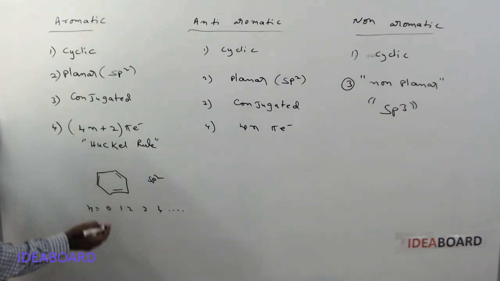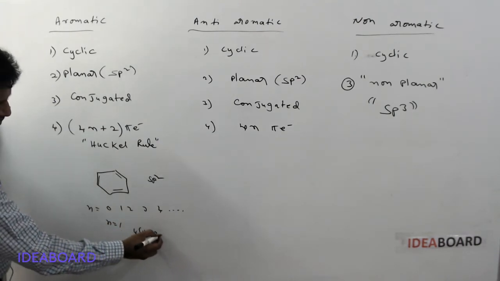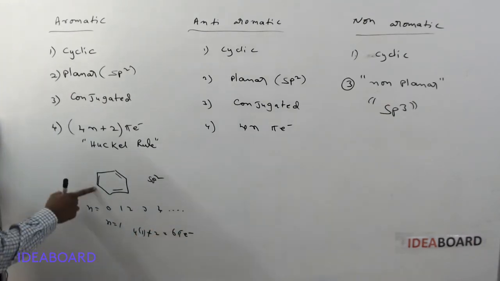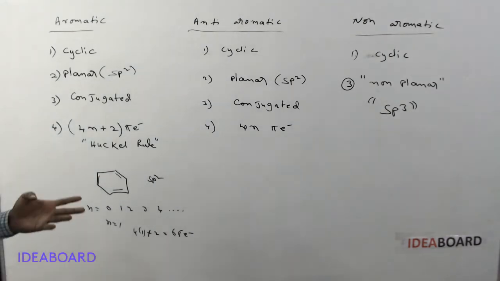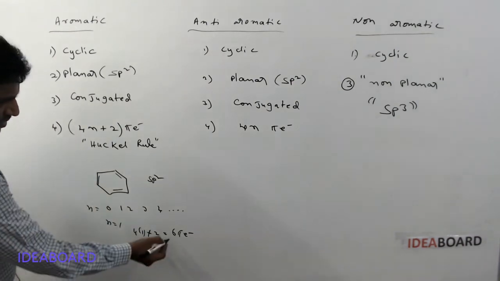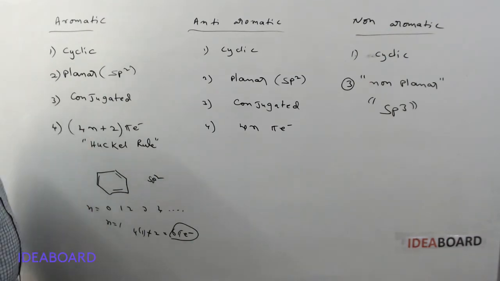Suppose here I am taking the n value as 1 for this ring, then 4 into 1 plus 2, we are getting 6 pi electrons. You check it here, does it contain 6 pi electrons or not? 3 pi bonds totally, and each pi bond has 2 electrons, so 6 pi electrons. So it is satisfying the Huckel rule also, so this is considered aromatic.